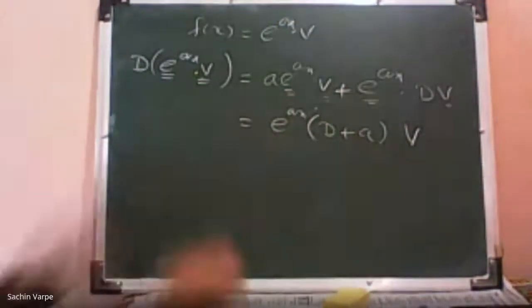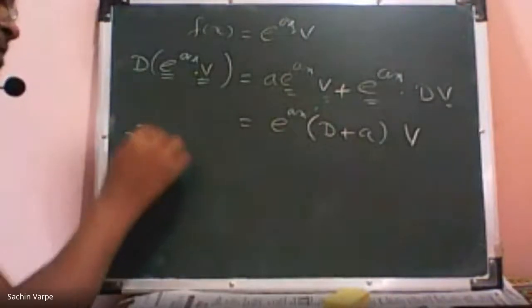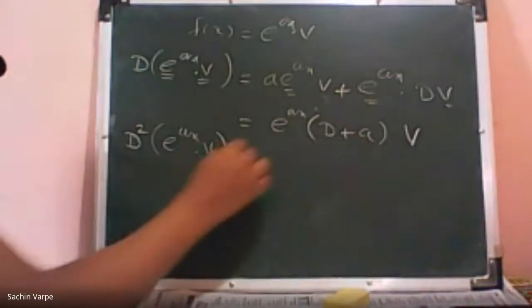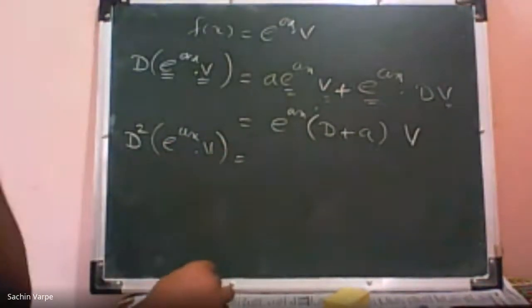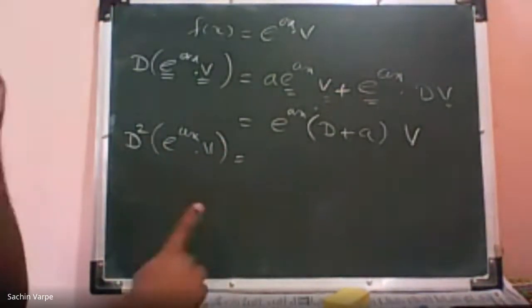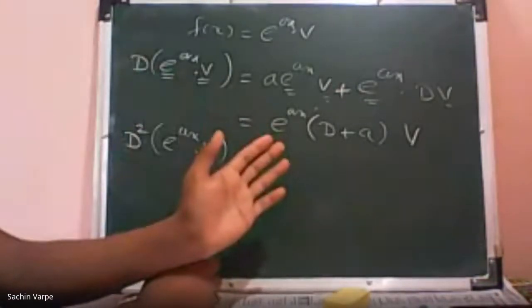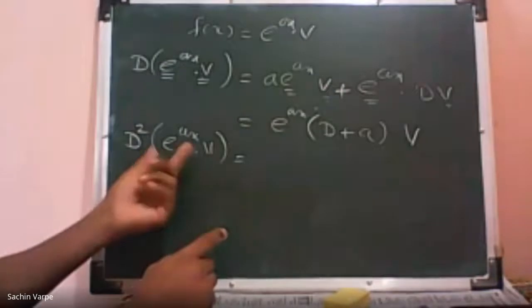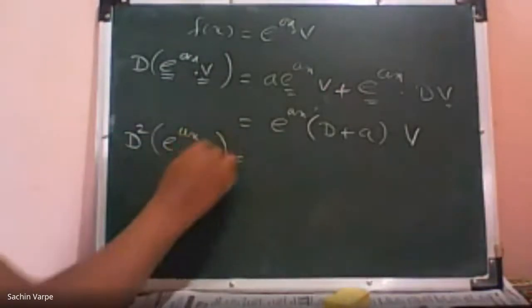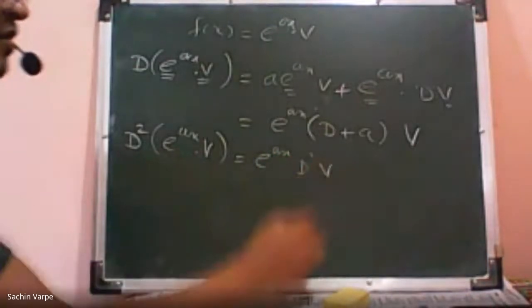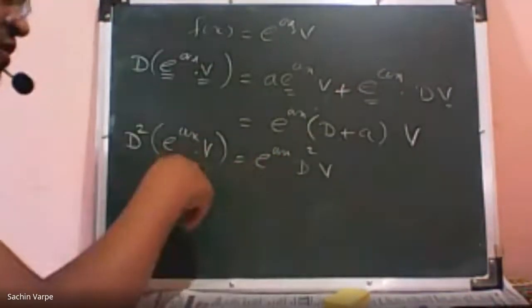Now if I operate d square onto this e raised to ax into v, what will I get? In a similar manner, d square of this means e raised to ax into d square v, plus twice, first function as it is, e raised to ax into d square v, derivative of the second function, or derivative of the first function into the second function as it is.